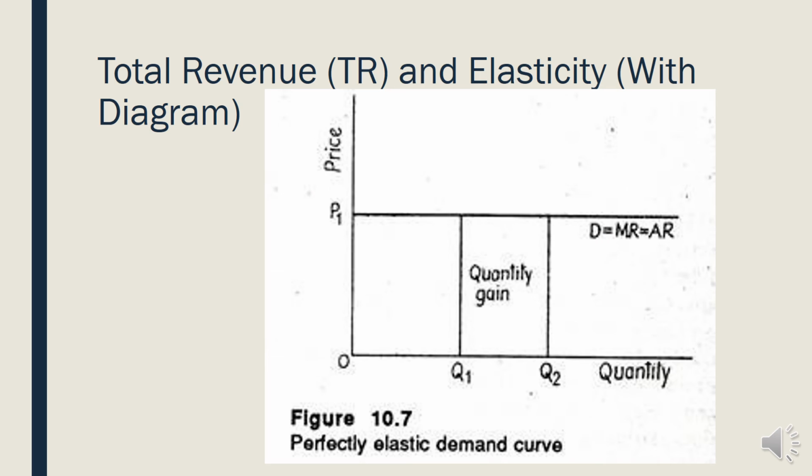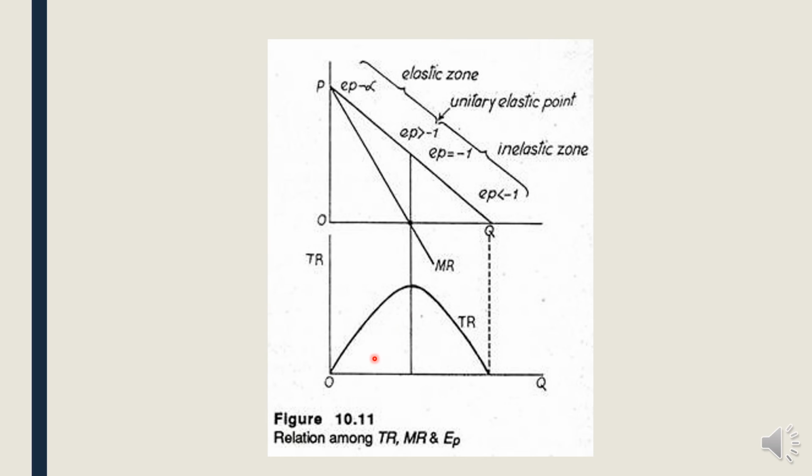So when we come to the relationship between elasticity and total revenue: when the price is constant, we know that the AR curve and MR curve are straight lines. In this situation, we say it is a perfectly elastic demand curve. You know that when the price is constant, the demand curve or the AR curve will be perfectly elastic. When the price varies, you can see here, until the sixth unit total revenue is increasing at an increasing rate, or we can say that at any point before the sixth unit, demand is price elastic. That means the percentage change in quantity demanded is greater than the percentage change in price.